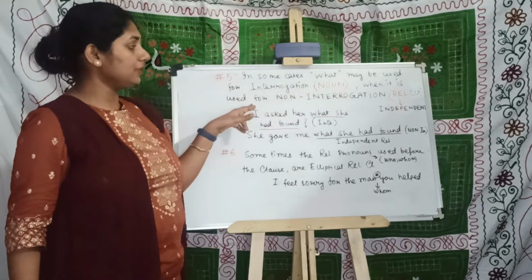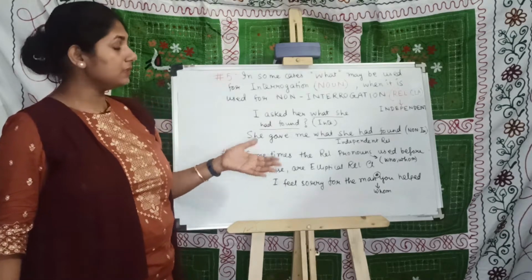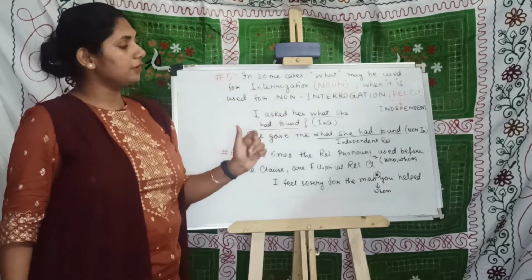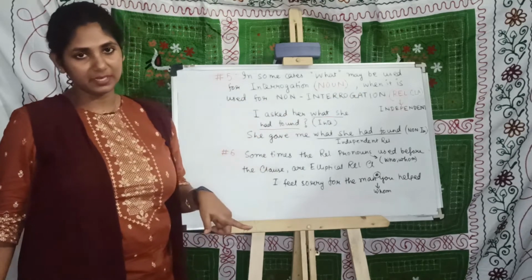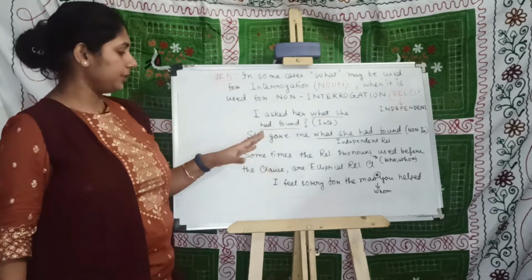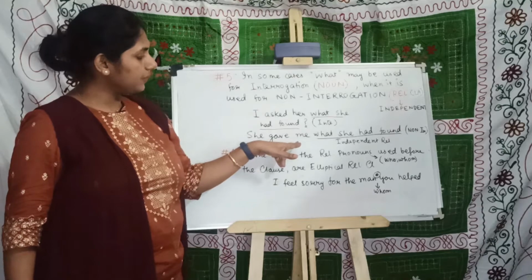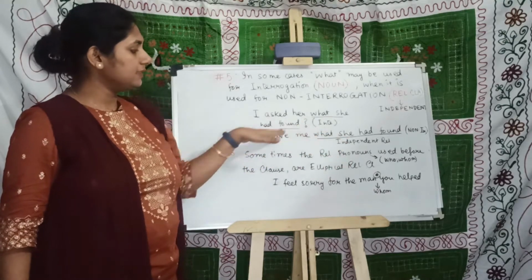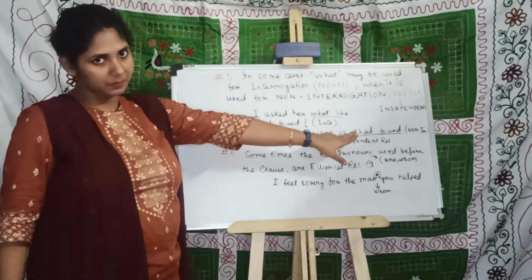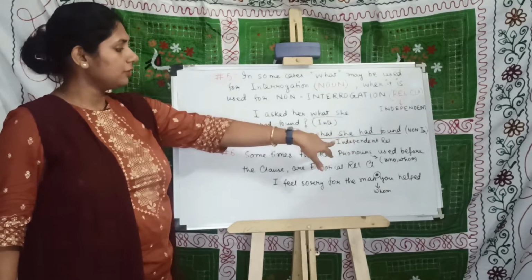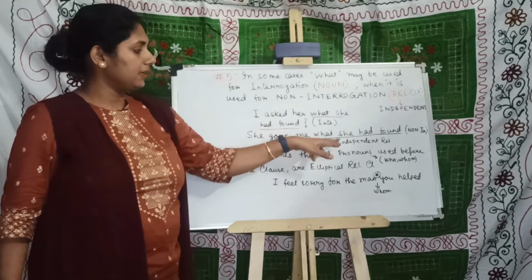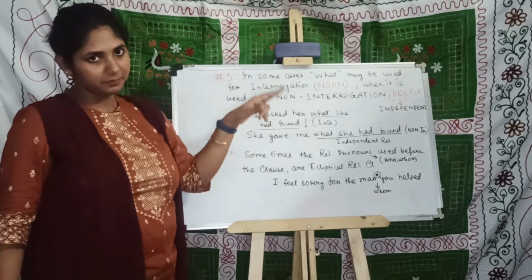But when it is used for non-interrogation purpose, then it will become a relative clause, and that relative clause is called independent relative clause because it does not take any antecedent before it. For example, she gave me what she had found. It does not have any antecedent and it is used for non-interrogative purpose. That is why this particular clause has become an independent relative clause.